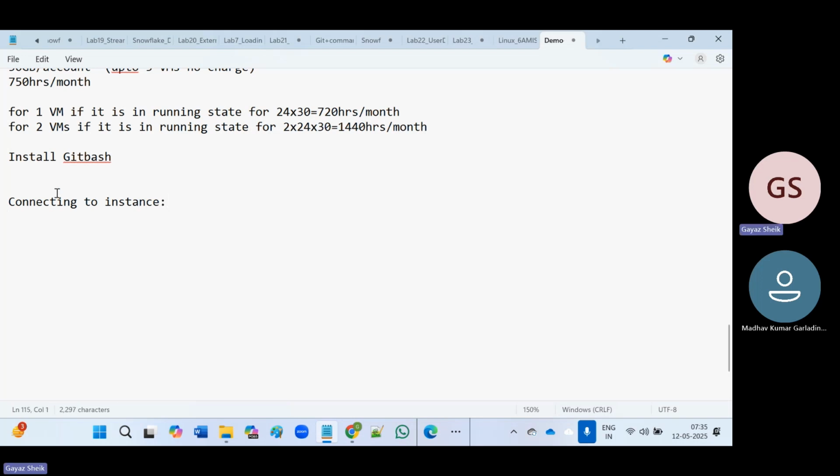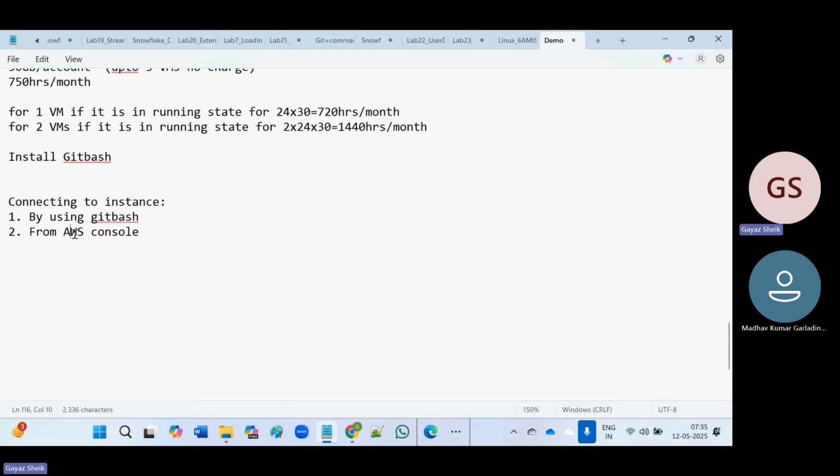We can use PuTTY also, but mostly we are going to use Git Bash only in our practice. And the second way is directly from the AWS console. From the AWS console also, we can connect to the instance.